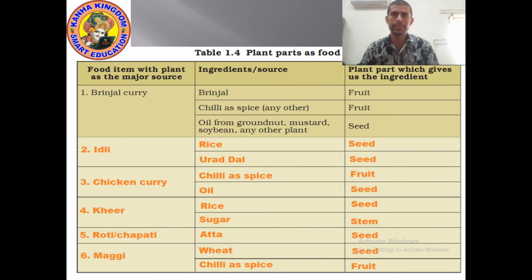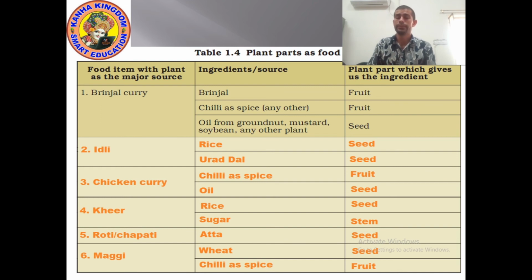So from where do we get brinjal? Which is the plant part? Brinjal is a fruit, and chili is also a fruit of the plant. Oil is from seed. We get chili from the fruit of chili plant, and brinjal from the fruit of brinjal plant. Okay. Next, idli.